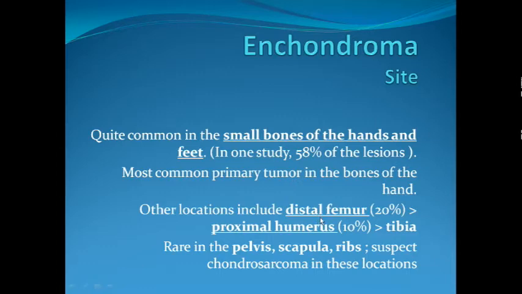Other locations like distal femur, about 20% of the cases, proximal humerus, about 10% of cases, much rarer in tibia, and still rarer in pelvis, scapula and ribs. Whenever we encounter an enchondroma in a rare location like pelvis, scapula and ribs, we suspect it to be a chondrosarcoma or a malignant form rather than a benign bone tumor. It is so uncommon in these sites.